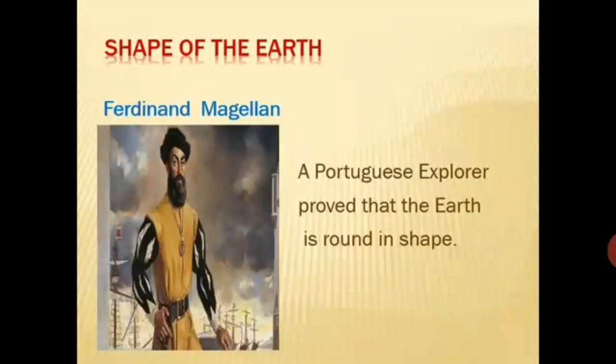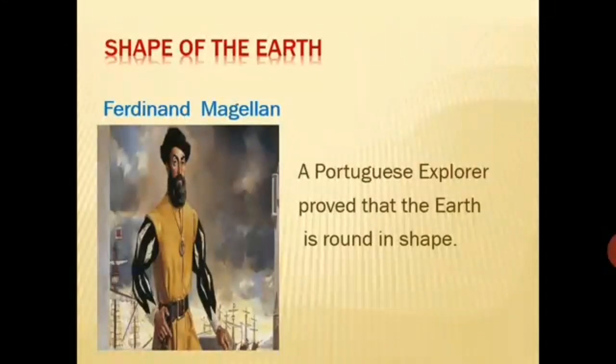They kept on sailing towards the west. After a very tough journey of 3 years, the ships returned to the place in Spain from where they had started. This meant that they had sailed around the Earth. This journey showed that the Earth had no edges. It is round like a ball.